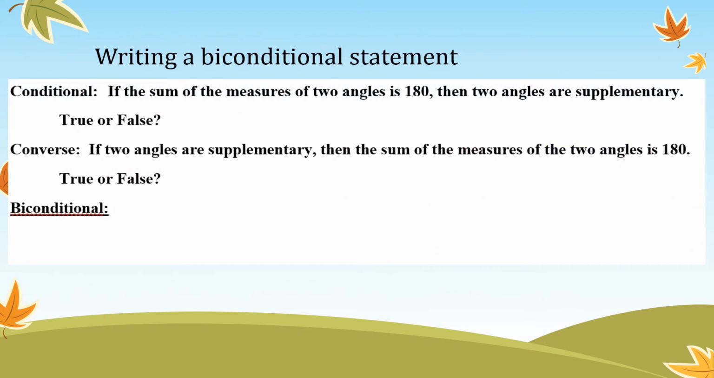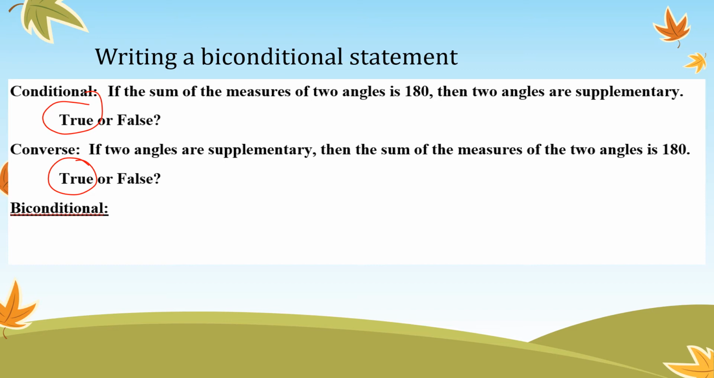So if the sum of the measures of two angles is 180 degrees, then the two angles are supplementary. Think to yourself, is that true or false? It is definitely true, because if two angles equal 180, they are totally supplementary. The converse, then, we're going to flip the conclusion and the hypothesis. If two angles are supplementary, then the sum of the measures of the two angles is 180. That is also true, because supplementary always means that they equal 180.